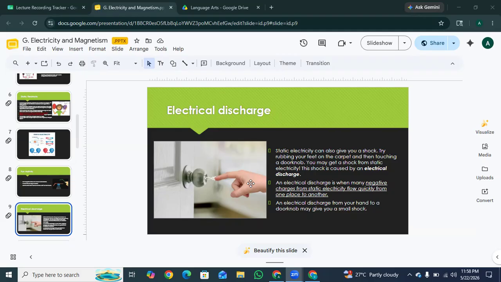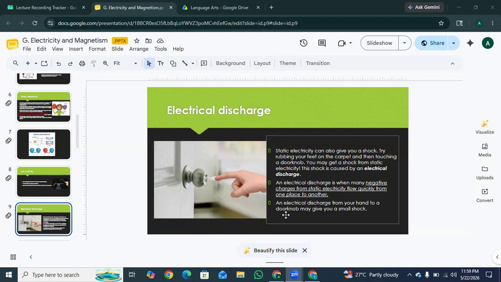So, basically, we are saying that it is when a large amount of negative charges, like static electricity, quickly jump or flow from one place to another. Like this sudden movement of charges is what causes a shock. Okay? An electrical discharge is when many negative charges from static electricity flow quickly from one place to another. An electrical discharge from your hand to a doorknob may give you a small shock.